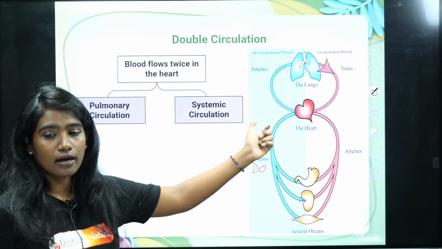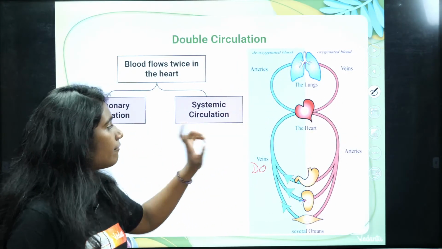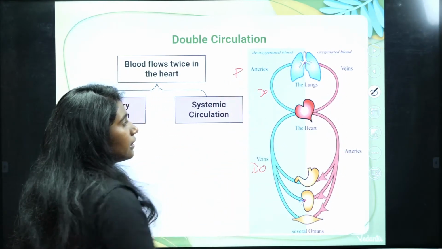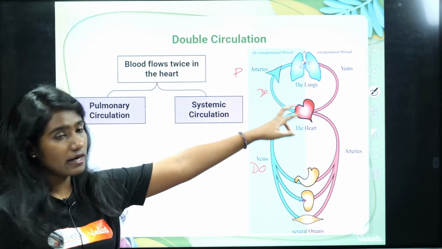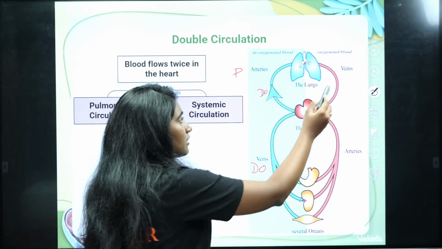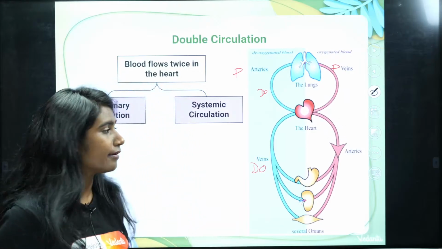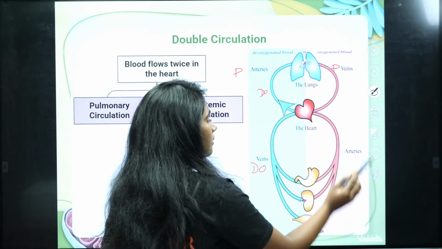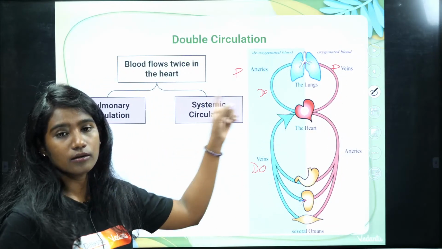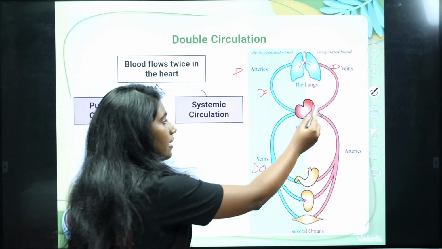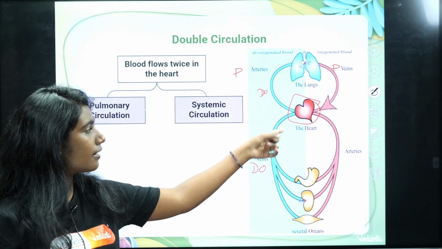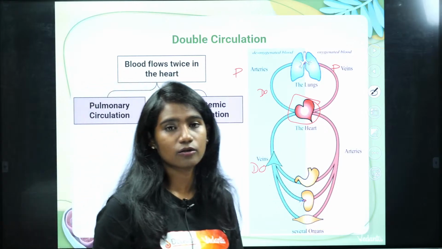Now the deoxygenated blood enters the heart, and from the heart it is carried by the pulmonary artery to the lungs. And over there in the lungs, what is happening? The deoxygenated blood is converted to oxygenated blood, and then the oxygenated blood is carried by pulmonary veins to the heart. And then from the heart, the arteries carry oxygenated blood to different parts of the body. This is how the cycle works. In the heart, you can see, the blood is entering twice, once in deoxygenated form and then in oxygenated form. That's why it is called double circulation.